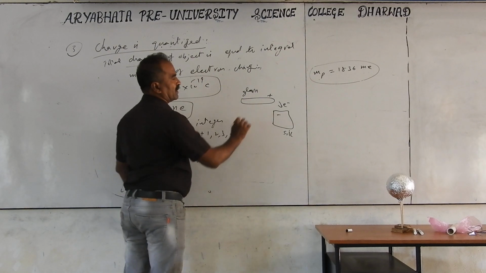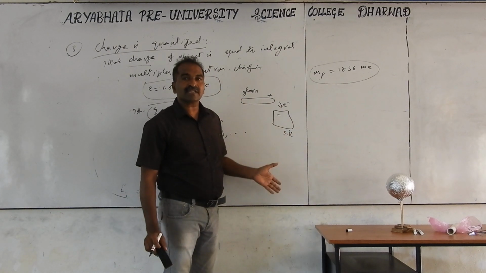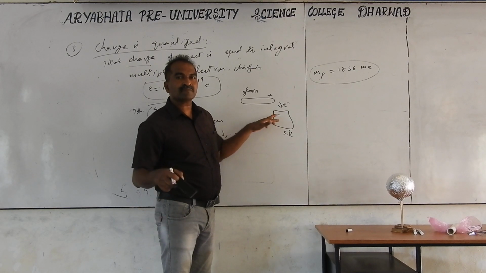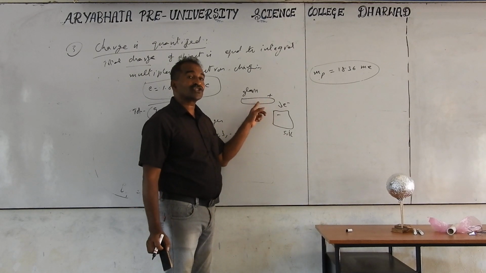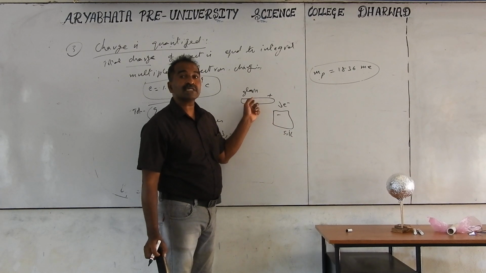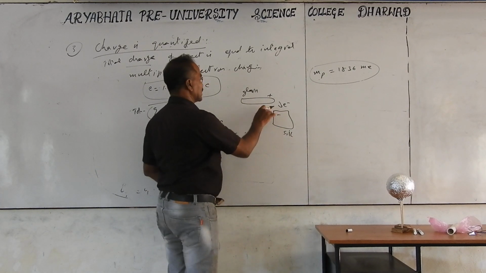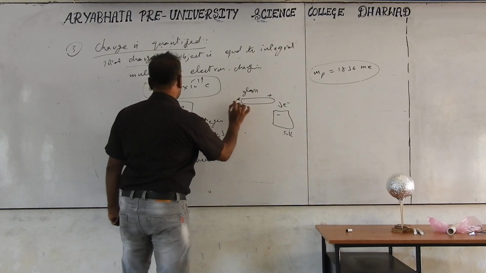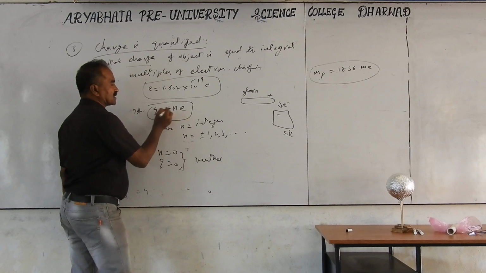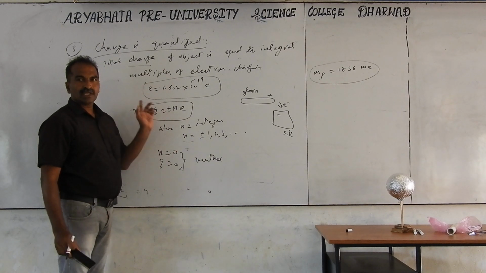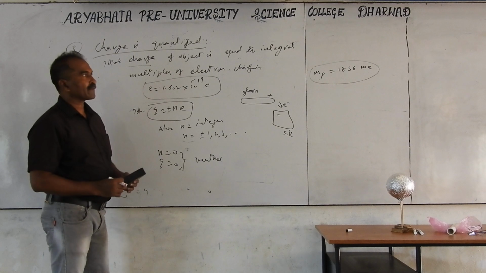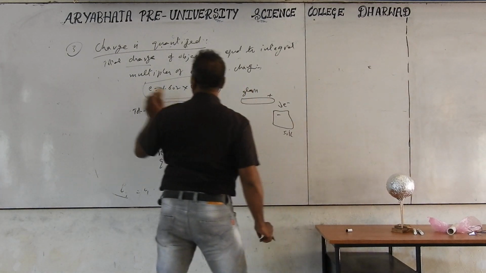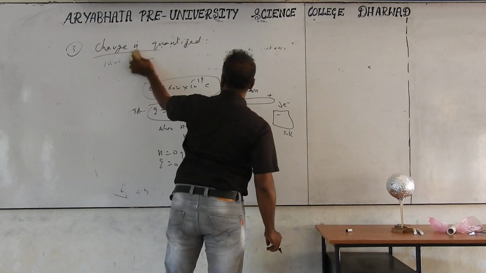So the mass may be very small, but still, if we consider that mass also, the silk's mass will increase. Whenever an object gets negative charge, its mass increases. When an object gets positive charge, that is, loses electrons, its mass decreases. So if Q is plus, it means losing electrons. Q is minus means gaining electrons. During electrification, we transfer only electrons, not positive charges or protons.